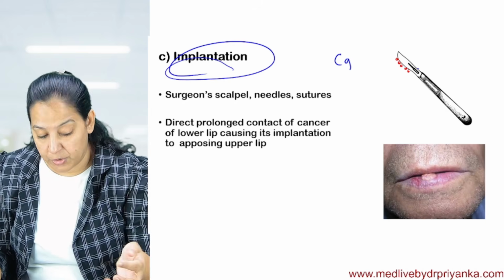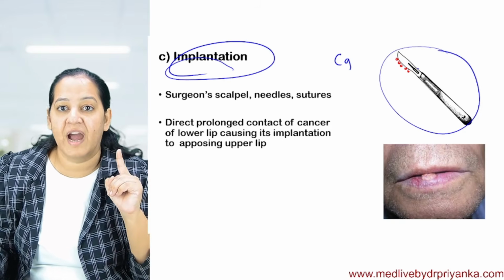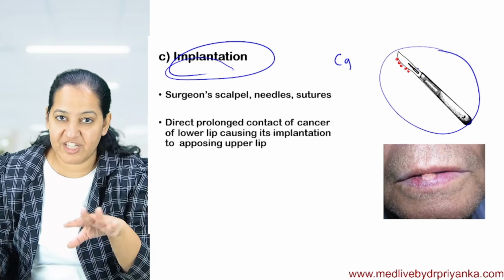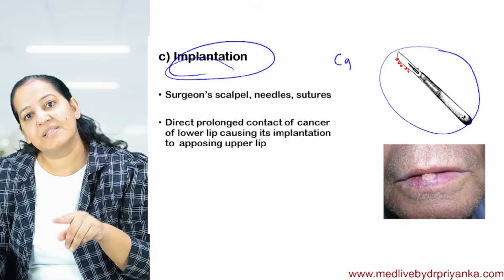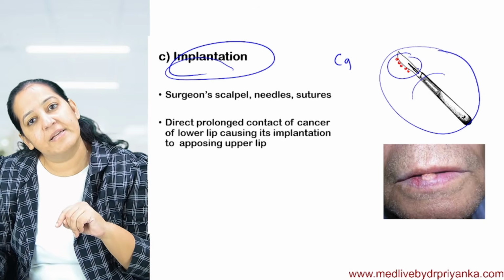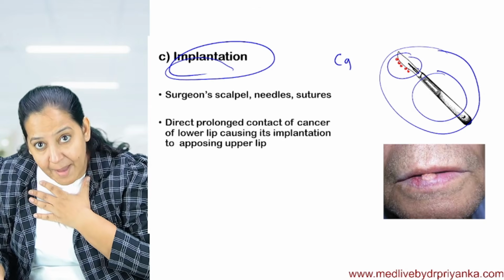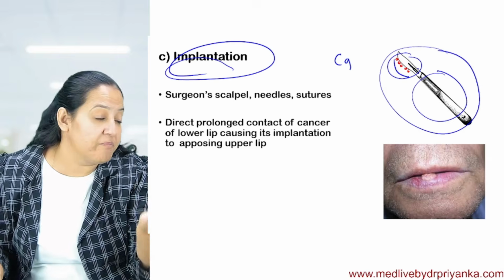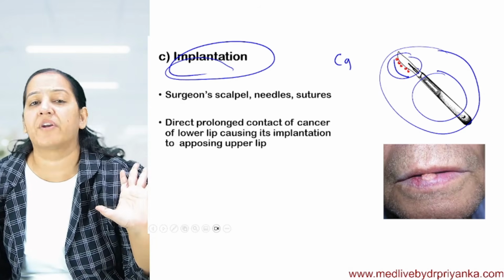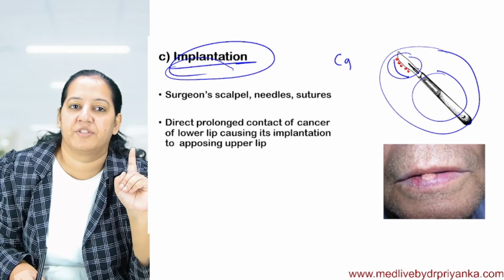And suppose I am not a good surgeon. I am not sterilizing it. Ideally, I should discard this blade and use a fresh blade for the next case. But in the next case, I am operating with the same blade, same scalpel. So I am implanting these tumor cells from one patient to another. It is the rarest of the rare routes. And that is direct implantation.